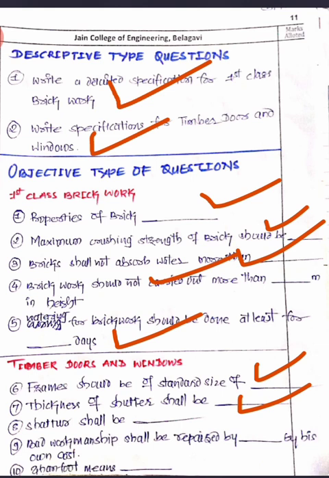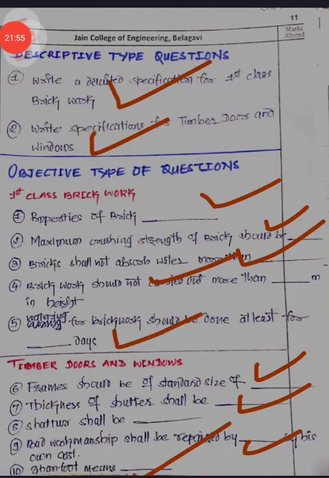Shutter shall be what you can have, that shutter shall be of 40 mm size, or shutter shall be fully paneled, fully glazed, no, partially paneled. The question should be clear there, but it's not clear, right? Bad workmanship shall be repaired by the contractor at his own cost. That you are supposed to write. Gun foot means feet cube, right? So these are a few of the things you're supposed to keep in mind if you're going for offline or online kind of exams.